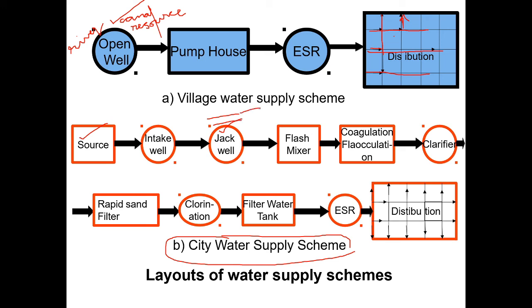From here you have to supply towards the flash mixer. Here what you have to do is add some coagulating agents like alum.